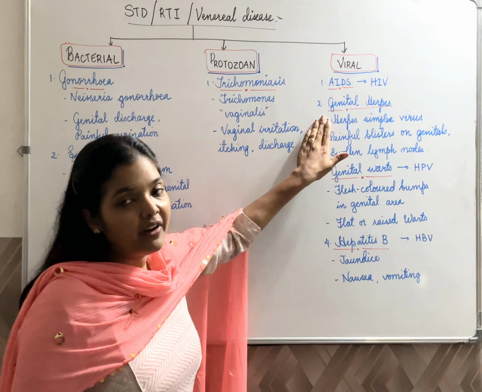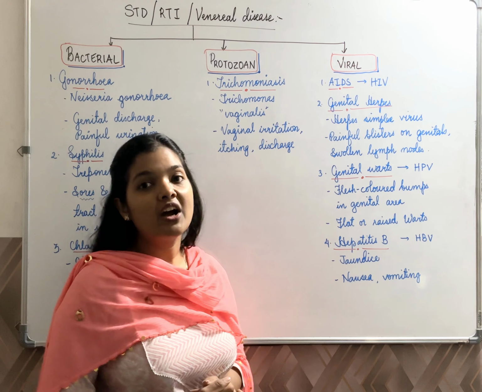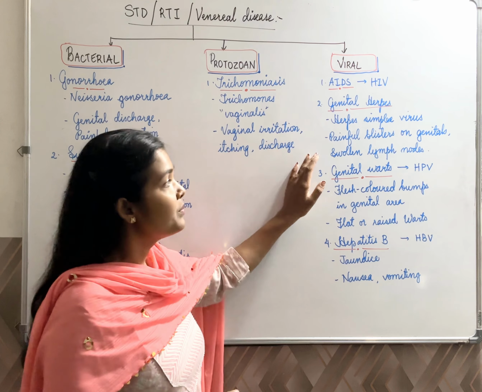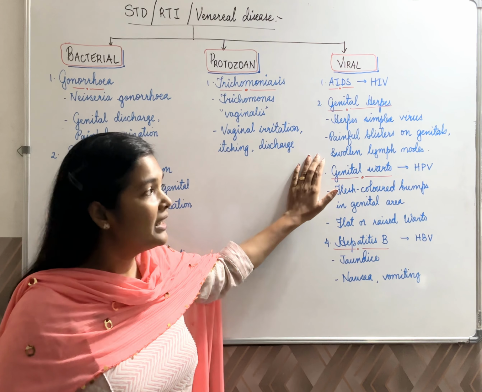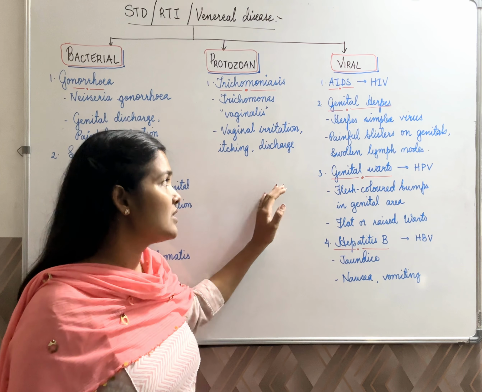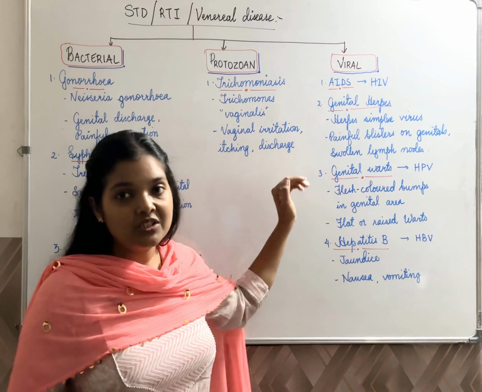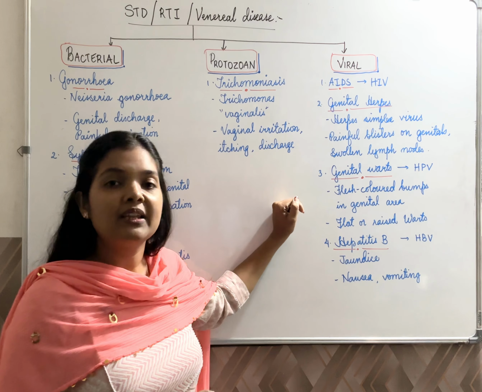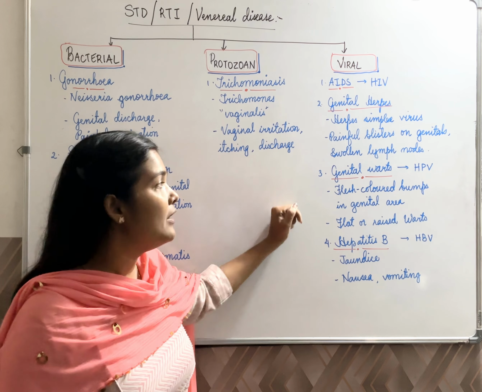The second viral disease mentioned here is genital herpes, which is caused by herpes simplex virus. In this case, blisters are found. Painful blisters develop in the genital area, and some could be found in the mouth as well. Lymph nodes would be seen swelling. So, two symptoms mainly: painful blisters in the genital area, as well as swollen lymph nodes.